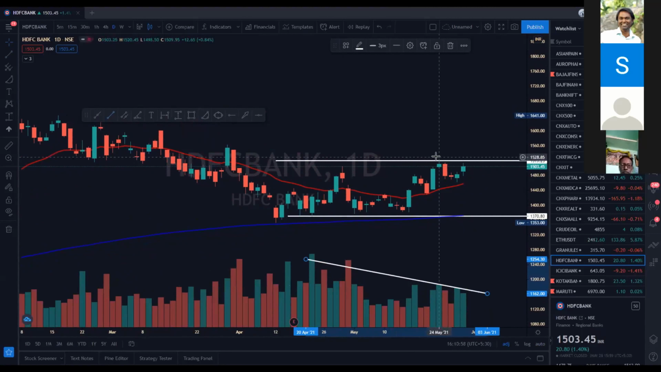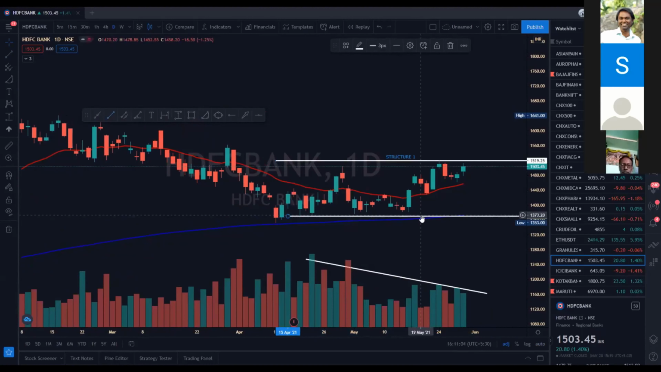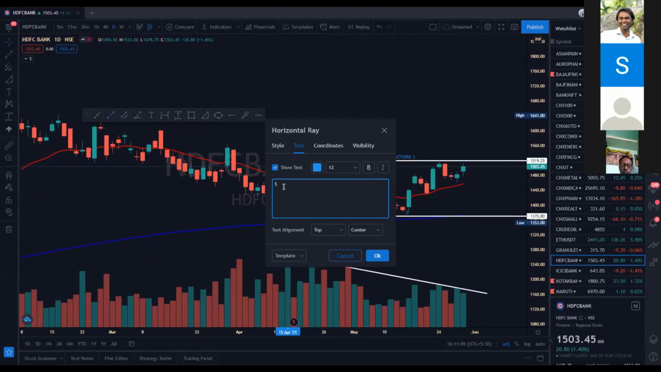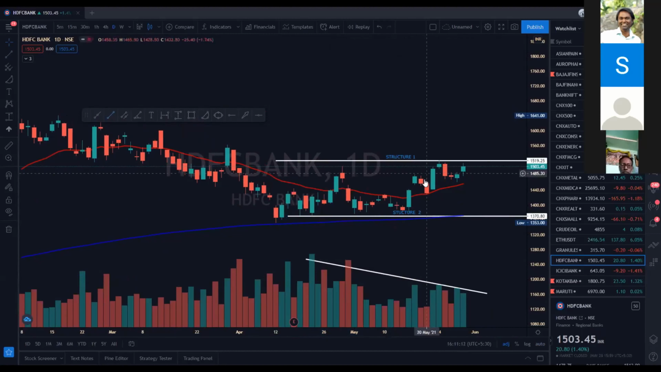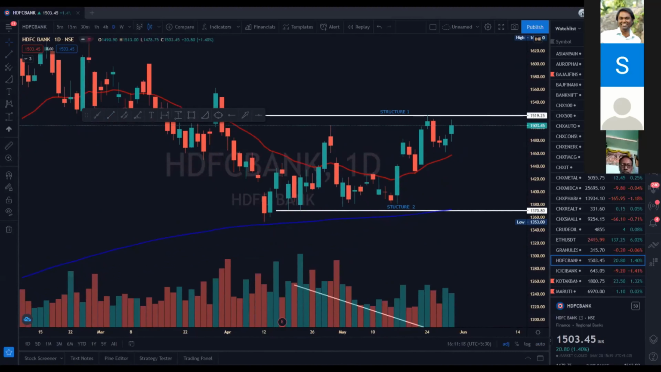So we have marked this structure 1, which is our resistance, and structure 2, wherein, perfect. So we are getting this structure. Now we will find internal structures in this, and it is very easy to find. Hardly 10 minutes it takes to identify the candles. Now the internal structure is this. I can see something over here.